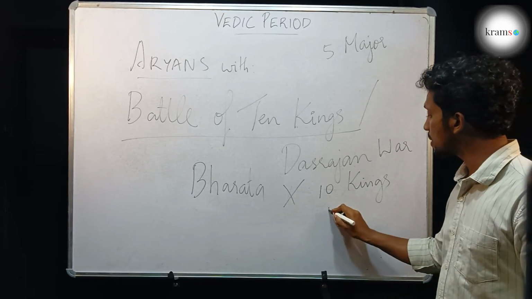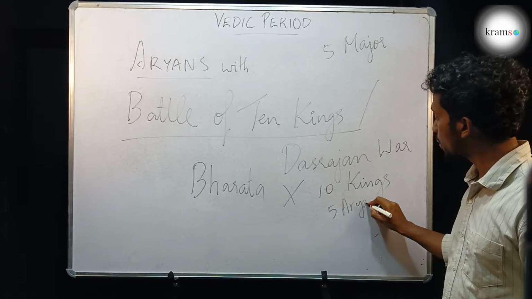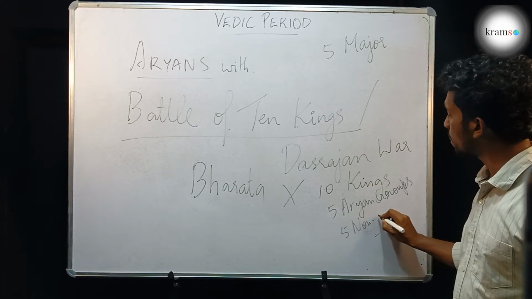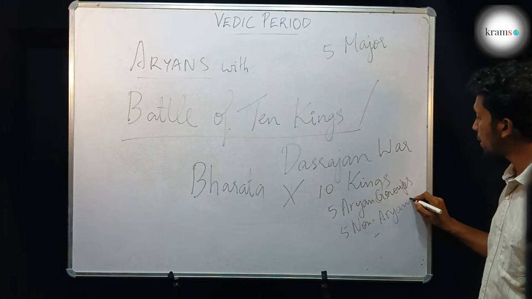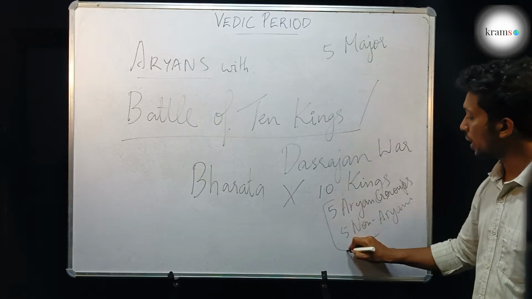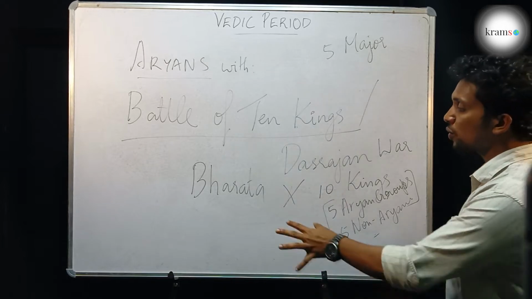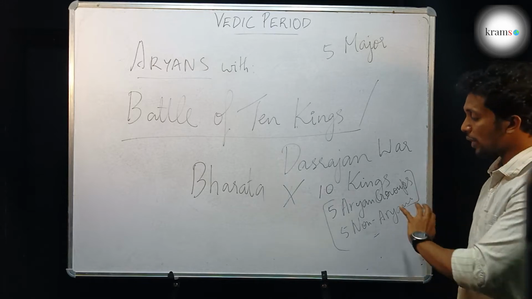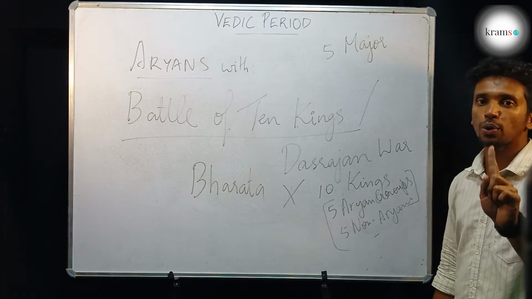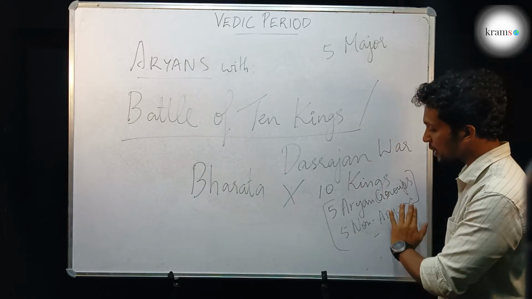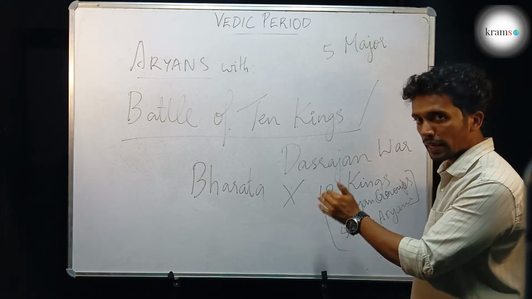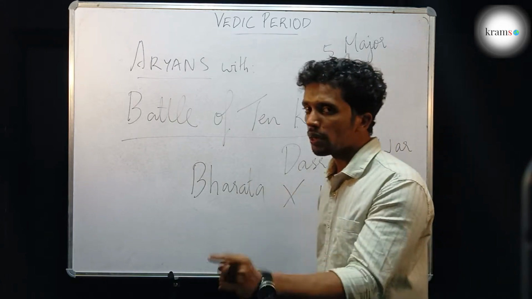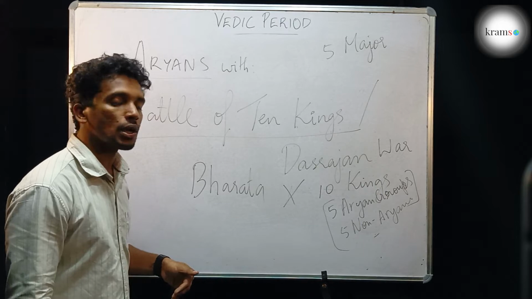He had fought against 5 Aryan tribal groups and 5 non-Aryan tribal groups. So that makes it 10 tribal groups. So this king and his group had fought against 10 different groups. Together, these 10 groups had formed one huge army. They were a confederacy. They were fighting together on one side with their army, and this king fought alone with his army. And who do you think would have got victorious out of this war?